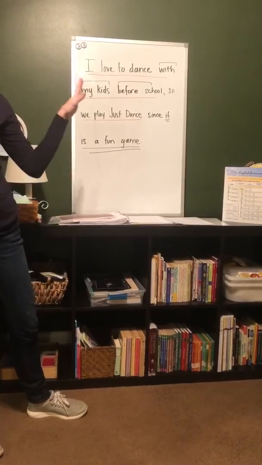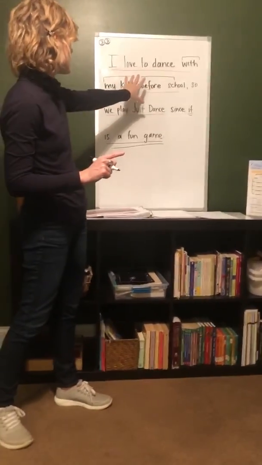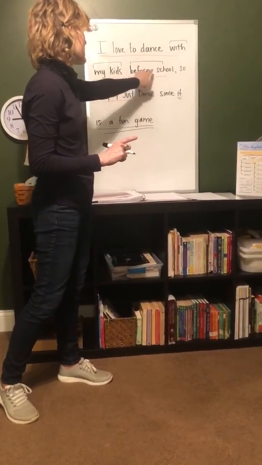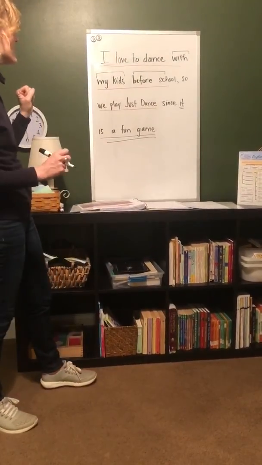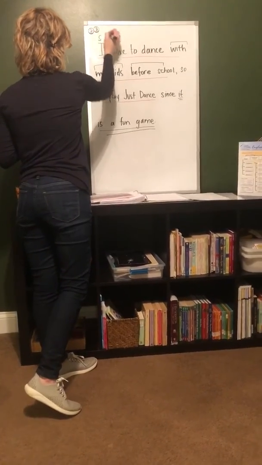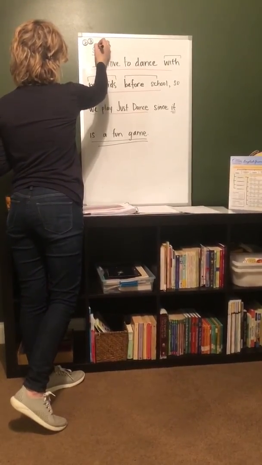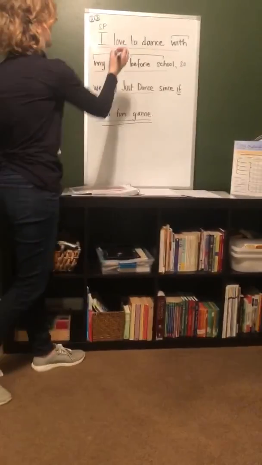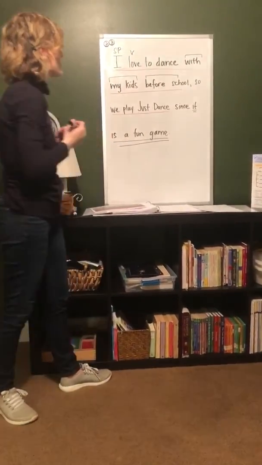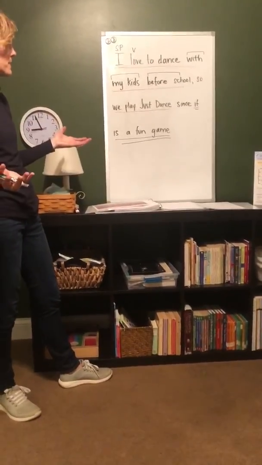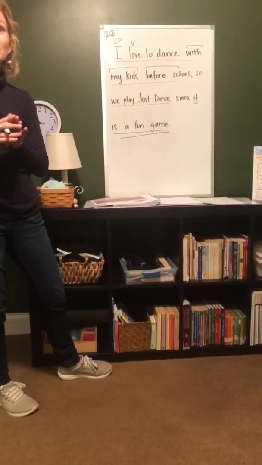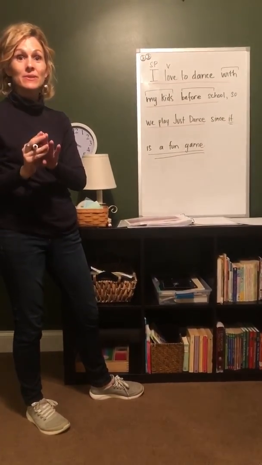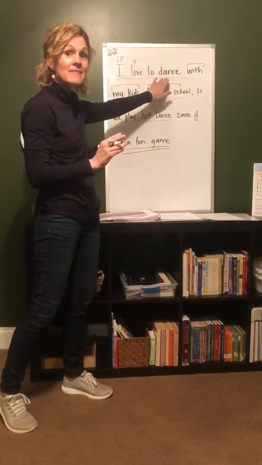Let's look at our first independent clause. I love to dance with my kids before school. So we know these are compound prepositional phrases. So who or what are we talking about here? I. So I is our subject pronoun, right? What are we saying about I? Love. So love is our verb. I love what? To dance. What did we learn about to plus a verb used as a noun, adjective, or adverb? So this is an infinitive.